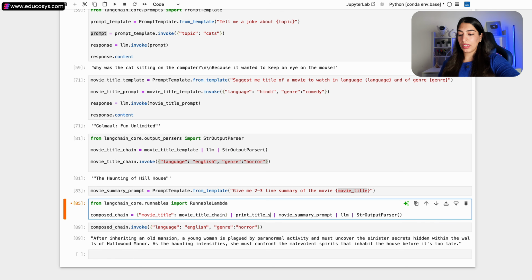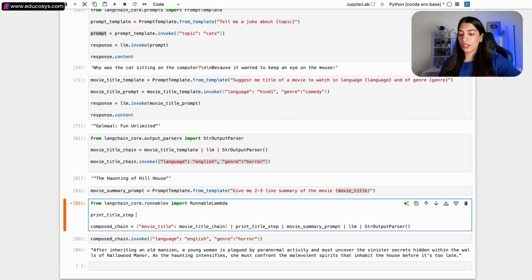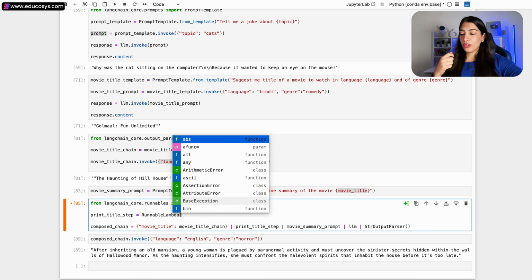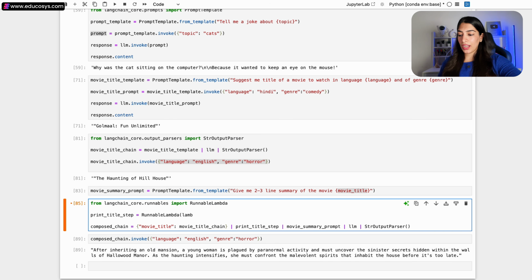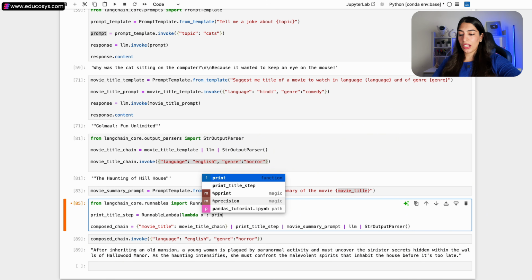We are going to write our own custom RunnableLambda over here. I'm going to write a lambda function, and whatever x is the input, right now I'm just going to print the x as it is.